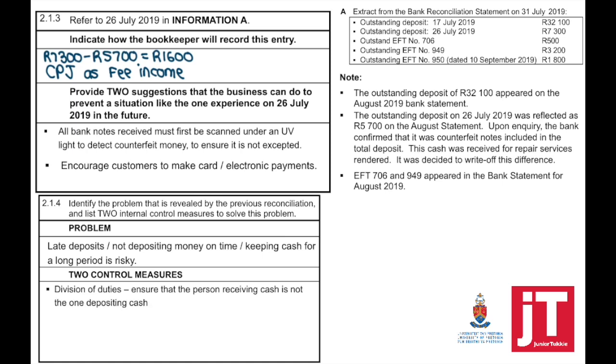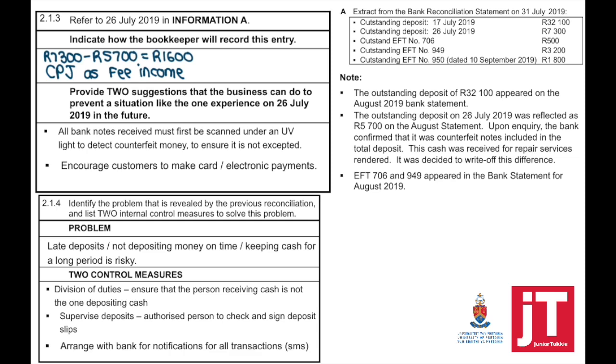So 2 control measures: division of duties, ensure that the person receiving the cash is not the one depositing the cash. Don't just write division of duties, explain that a little bit more. Why do you say division of duties? Supervise deposits, authorize a person to check and sign deposit slips. Arrange with the bank for notification of all transactions by SMS. You can even have a company come out and collect the cash and transfer the money. Do not keep large sums of money on the premises as well.